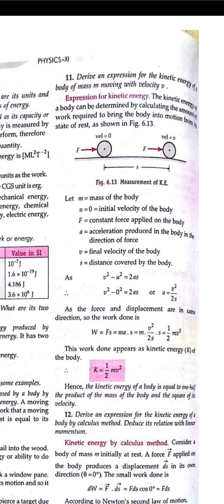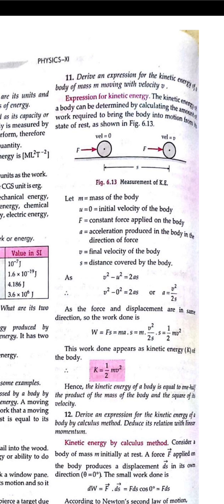So here v square is equal to u square plus 2as. From here you can put the value of u as 0, so you will get v square is equal to 2as, and from here you can get the acceleration as v square upon 2s. On putting this acceleration into force is equal to mass into acceleration, we get the force as m times v square upon 2s. But we also have that force into displacement is the work done.